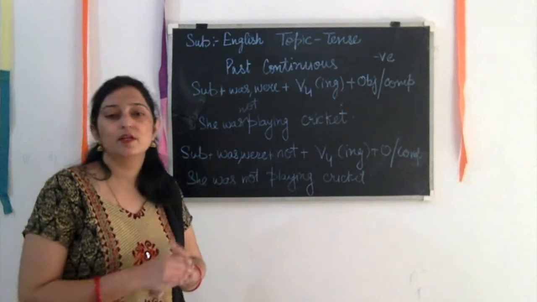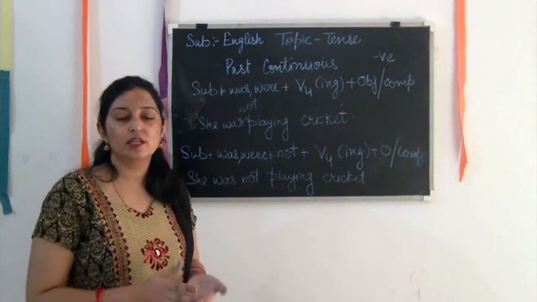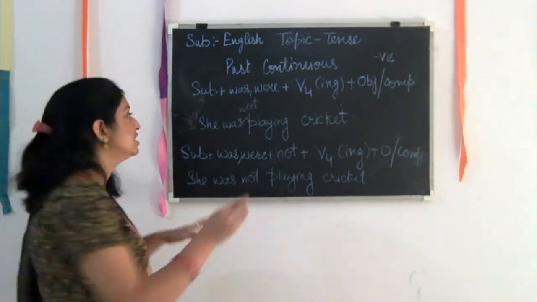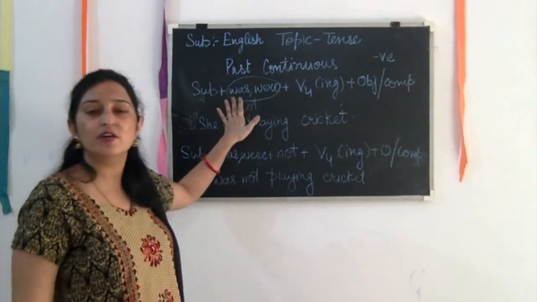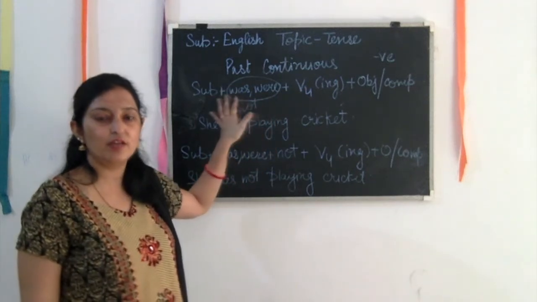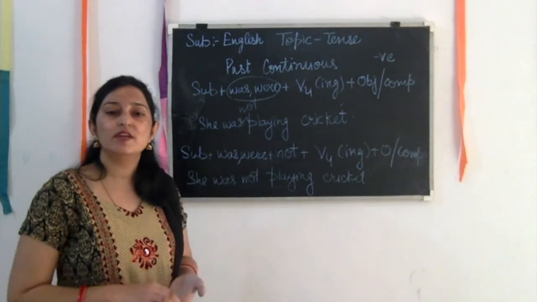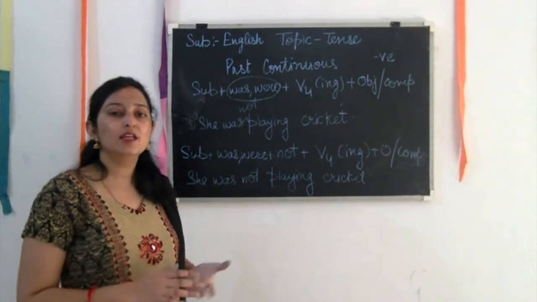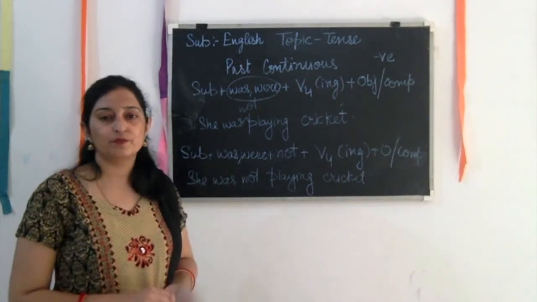So you can keep this past continuous very easily in your mind if you have learned the rule of present continuous, because only one thing you have to change here, this was word. If you remove was and write is, am, are, what will it be? It will be present continuous. If you write was here, what will it be now? It's past continuous. So you see, it's very easy to learn if you learn all the present categories very carefully. Then you can differentiate, and you can learn the past ones as well as the future ones also.